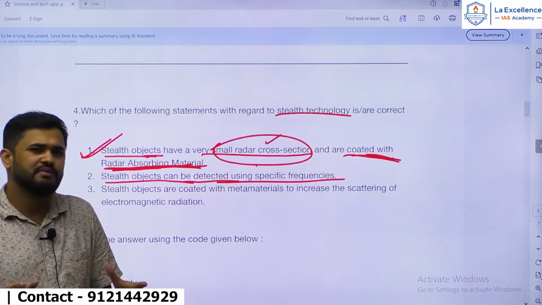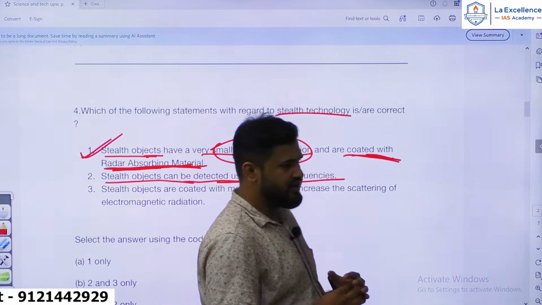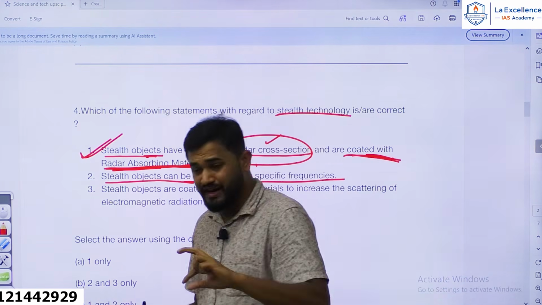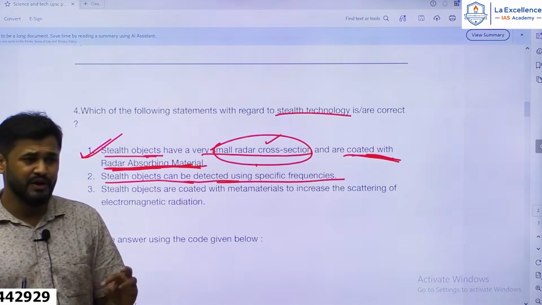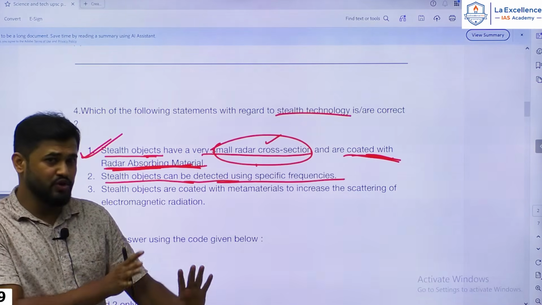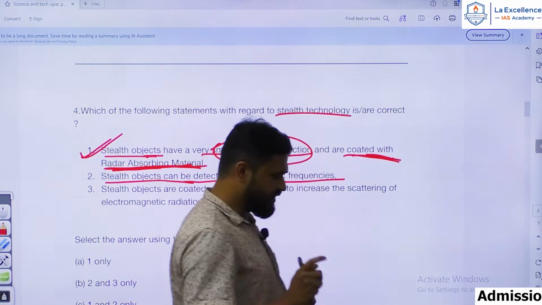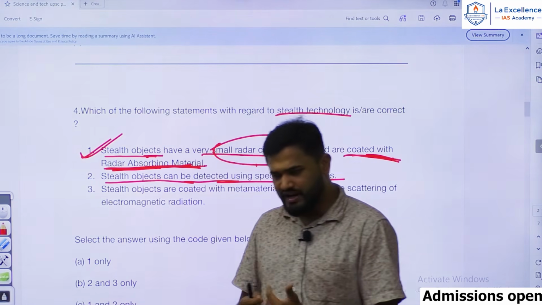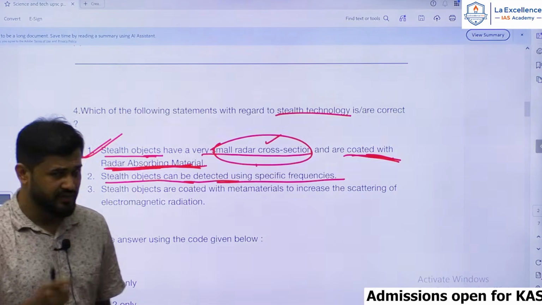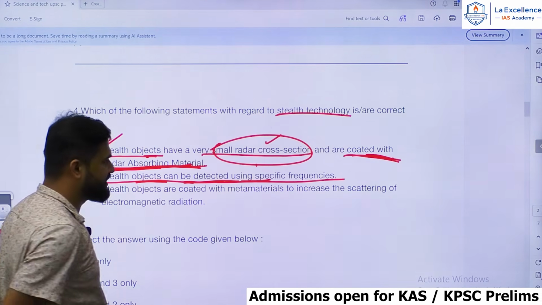The word impossibility cannot be there. Stealth technology means not making the object completely impossible to detect, but making it very difficult for the enemy radar. Nearly impossible can be fine, but whenever a question comes about impossibility, you need to think twice. So stealth objects can be detected using specific frequencies.